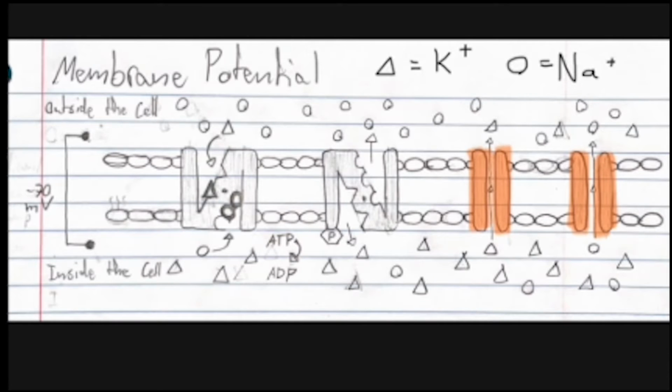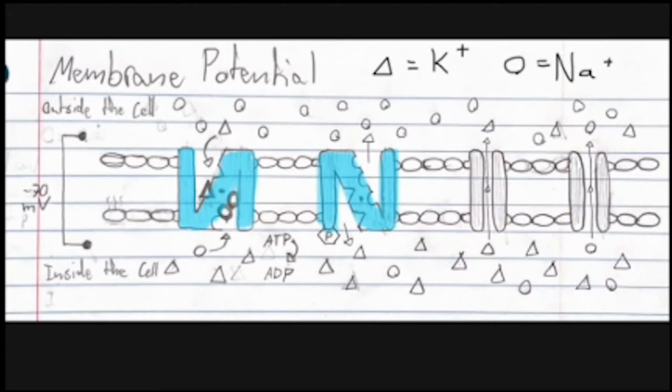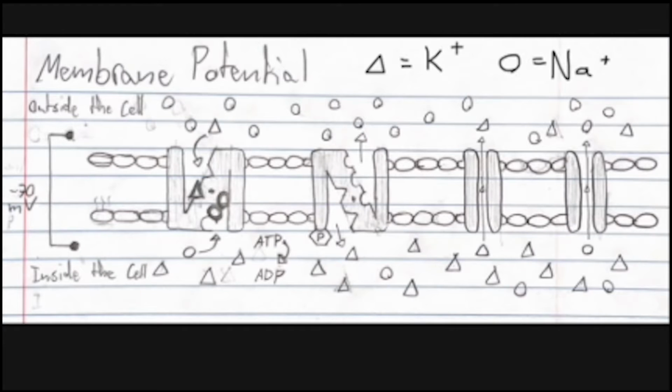The resting membrane potential is maintained by these voltage-gated sodium and potassium channels and the active sodium-potassium pumps, which we will discuss more later. These pumps are active because they are moving against the concentration gradient, which is why they need ATP for energy due to the extra force required.